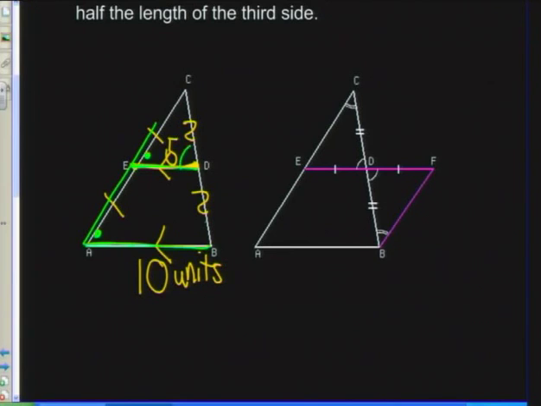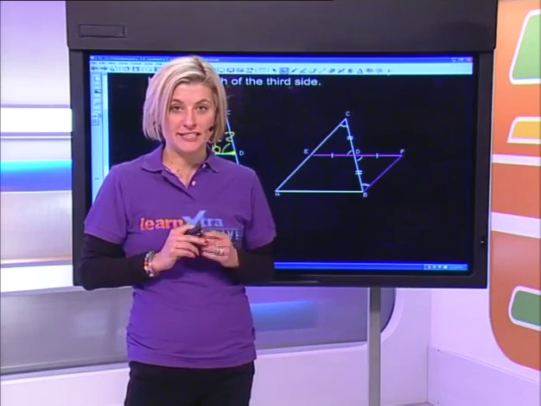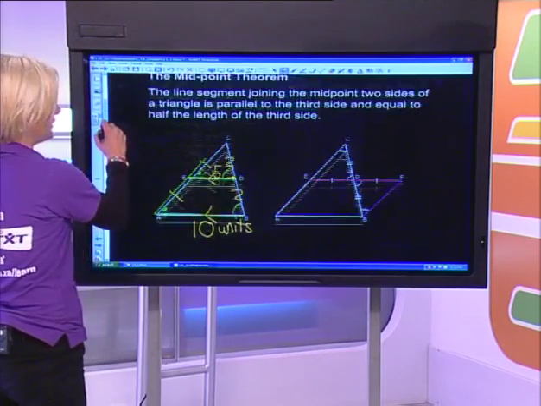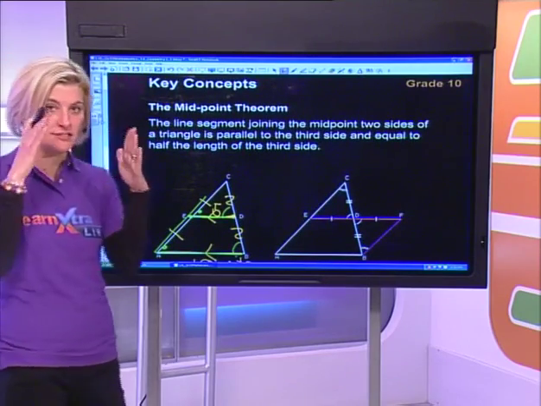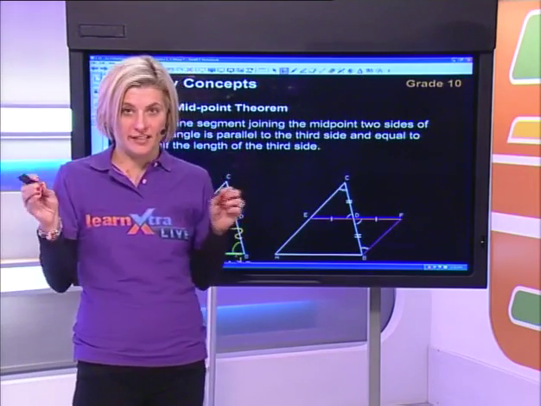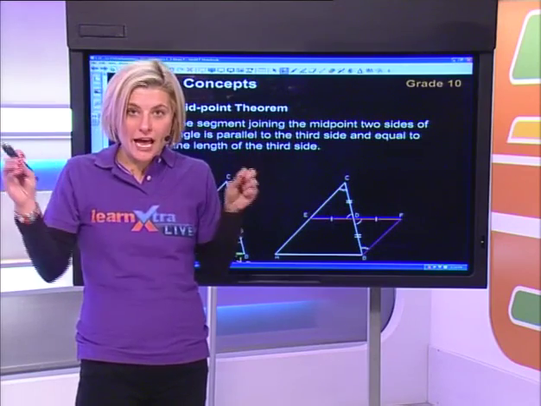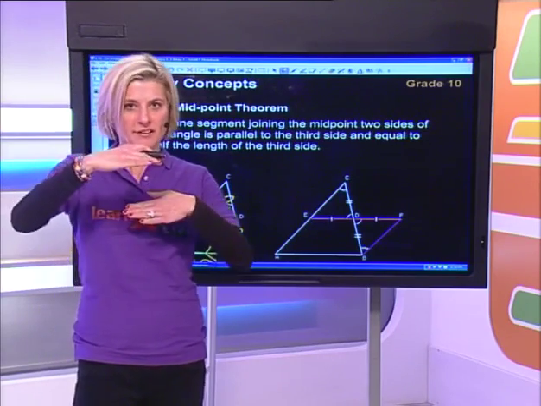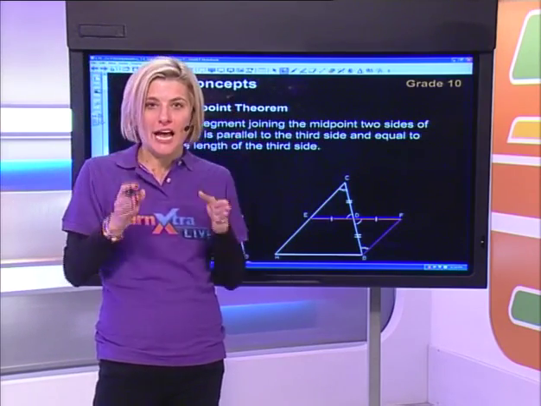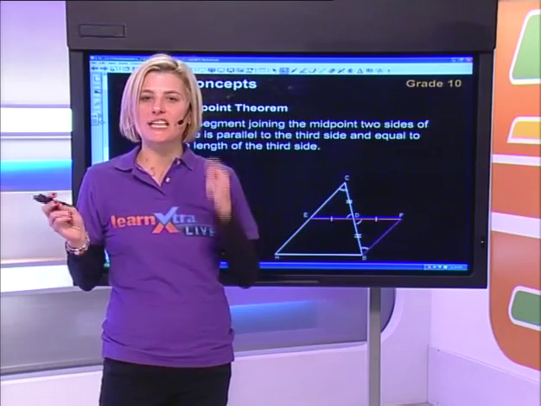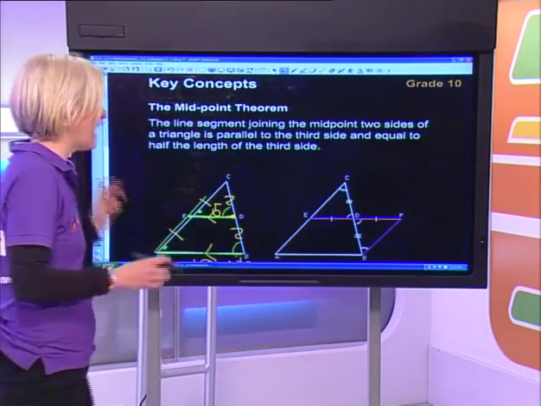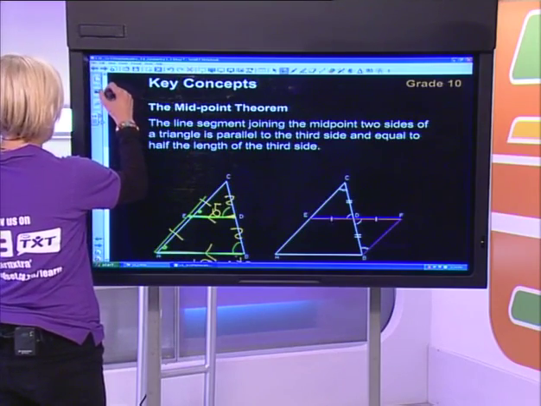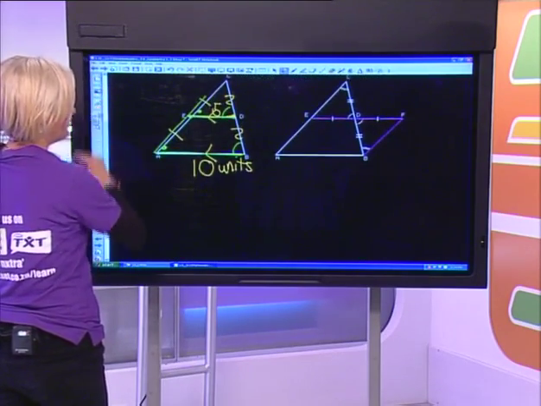There's another corresponding angle and another corresponding angle. And the co-interior angles will add up to 180 degrees. So the theorem says that if I join the midpoints of two sides of a triangle together, then that new line will be parallel to the third side, so they'll never meet, and the new line will be half the length of the third side. Let's have a look at how I'm going to prove this.